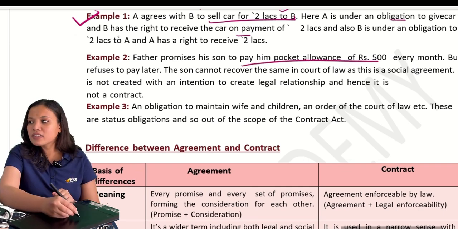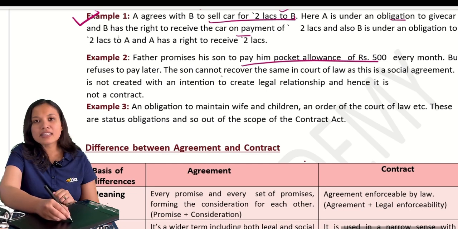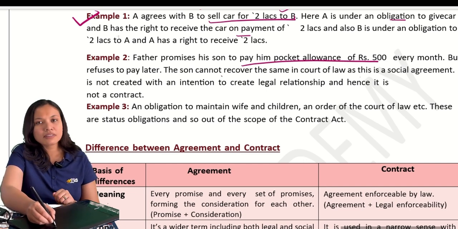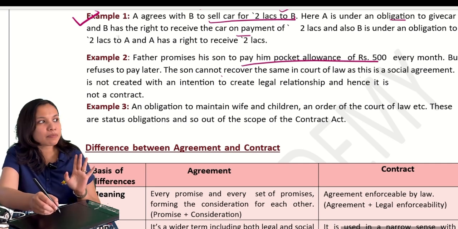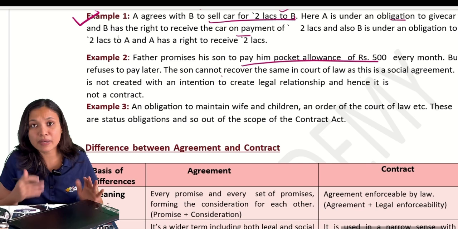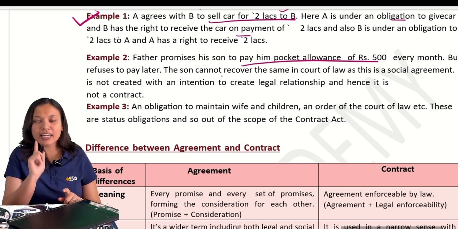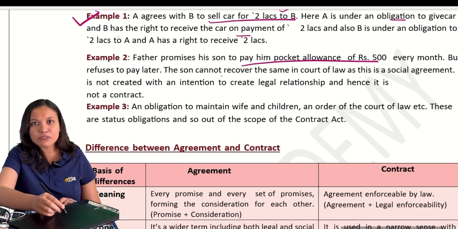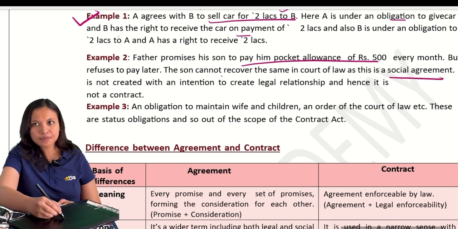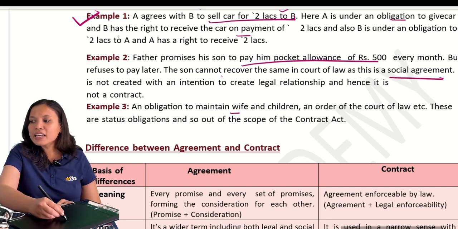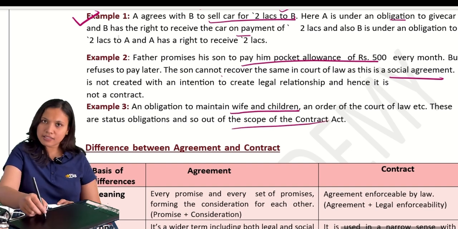And if he refuses to pay later, can the son recover the amount? In a court of law, the father promised, "I will pay you a pocket money of 500 per month." Now he is not paying you the pocket money. Will you take him to court and recover the amount? No, because it is a social agreement. Okay. Now, an obligation to maintain wife and children is outside the scope of contracts.